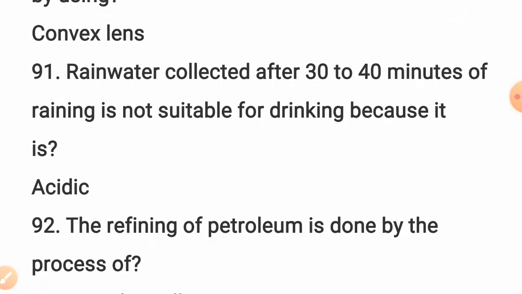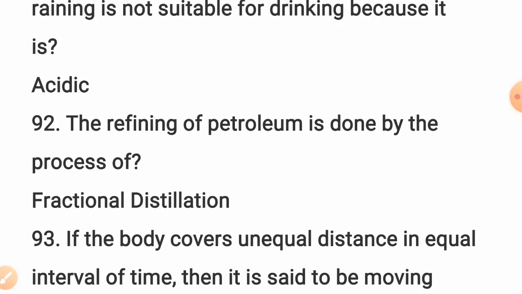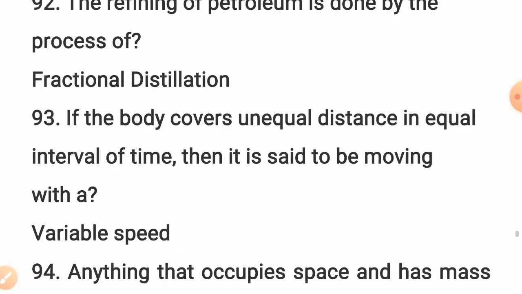Question number 91. The rainwater after 30 to 40 minutes of raining is not suitable for drinking because it is acidic. The refining of petroleum is done by the process of fractional distillation.